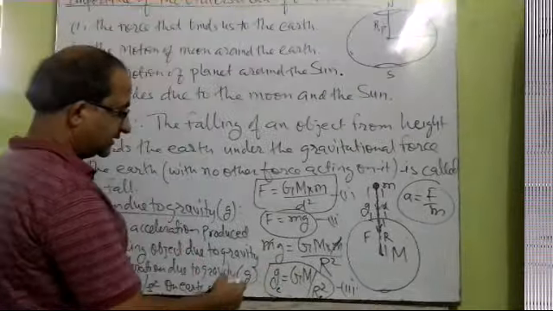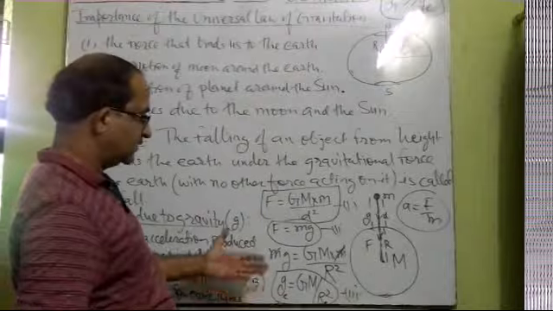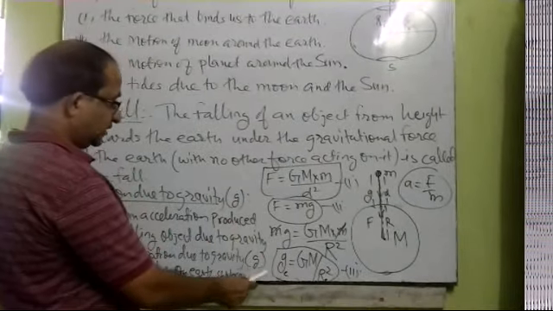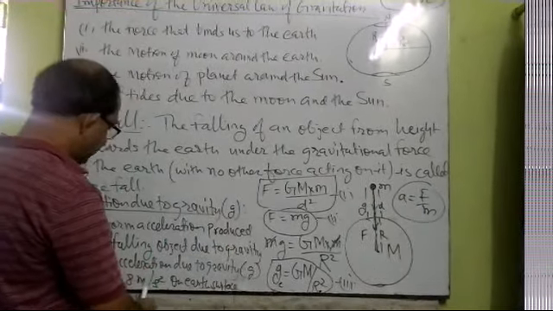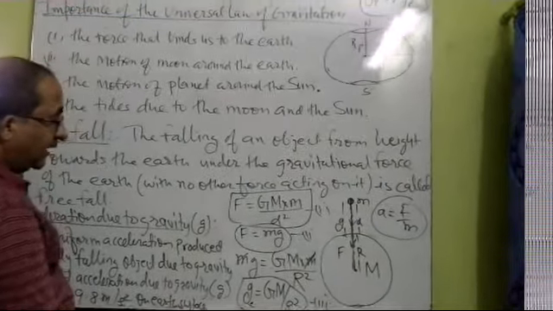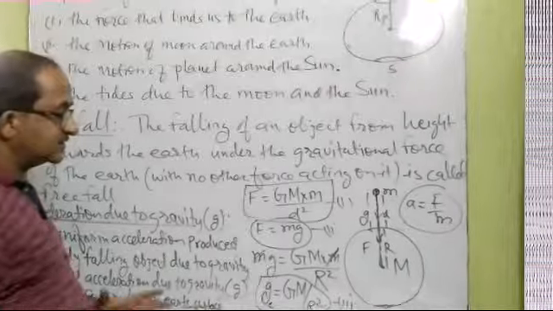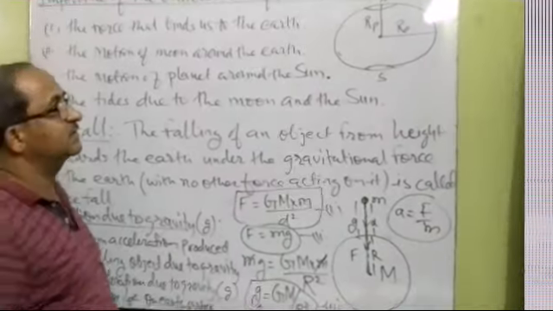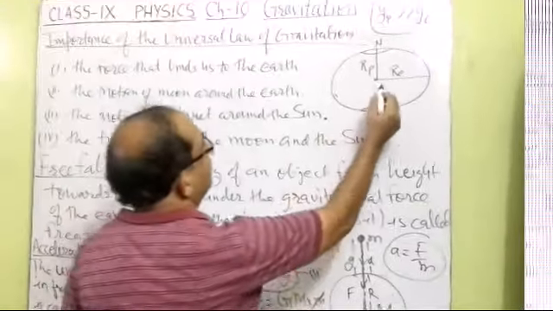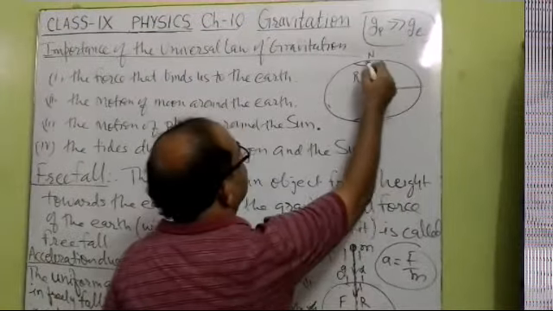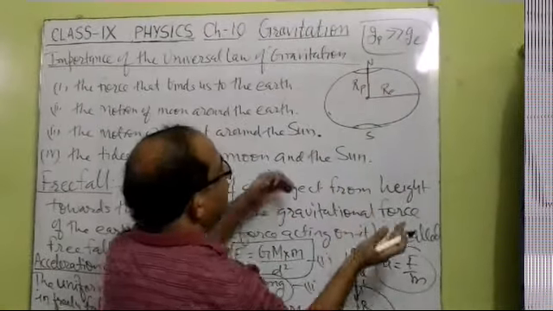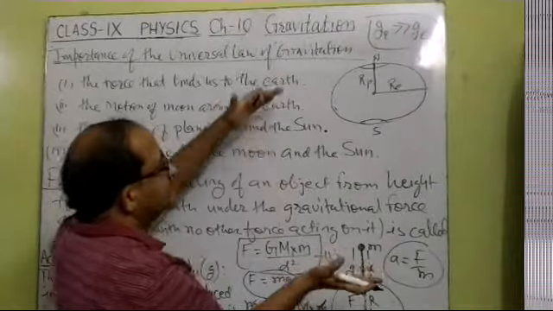The small g we can calculate for any planet or the earth's surface. Now the value of small g for the earth's surface is 9.8 meter per second square. This value of small g, the acceleration due to gravity, also changes on the earth's surface. As we know, the radius of the earth at the equator is more than the radius at the pole, because the earth is not ideally spherical, it is flattened.